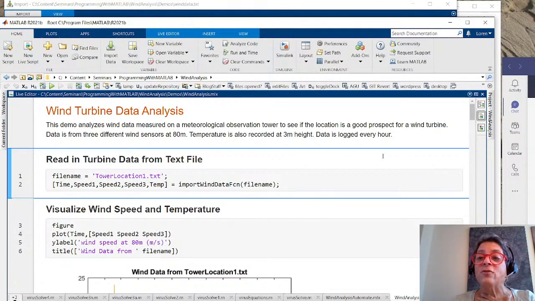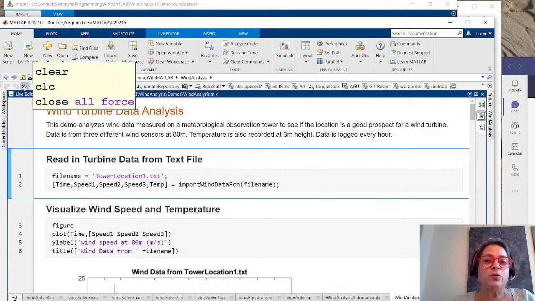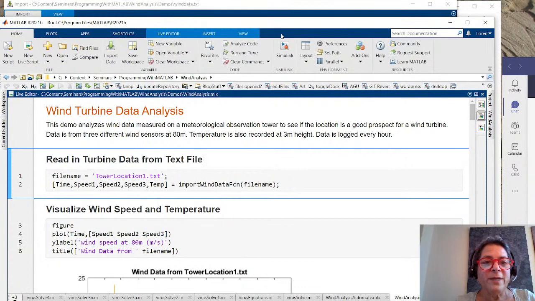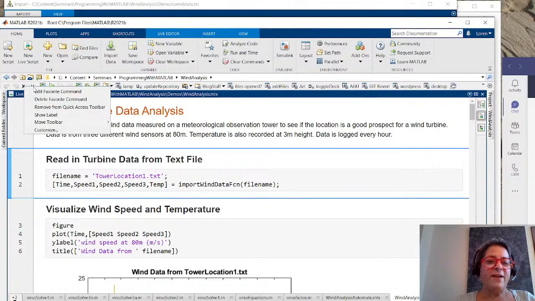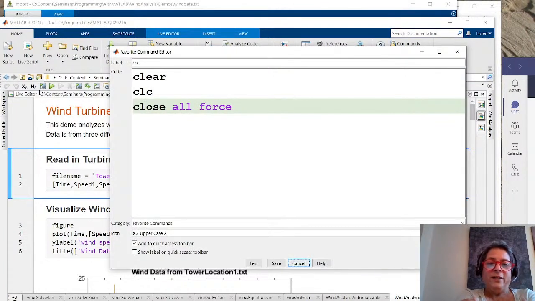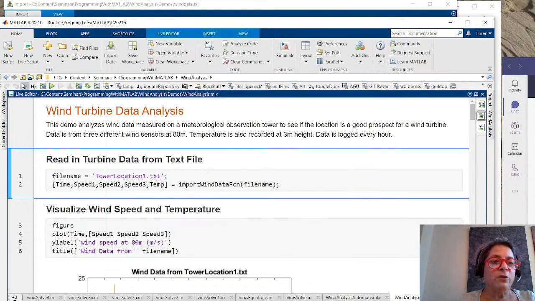Here I have some final code that I'm going to use and we're going to go through. So what I want to do is clean up my workspace and close all my figure windows. And for that, I'm using a favorite on the quick access tool strip, which often lives up here, but I have so many tabs open, it's hard to see. So I put it down below. I can show you one of my favorite shortcuts that I created. It clears my workspace, clears the command window, and forces all figure windows to be closed. So if I run that, I just go like this, and now you'll notice that I have nothing in my workspace.